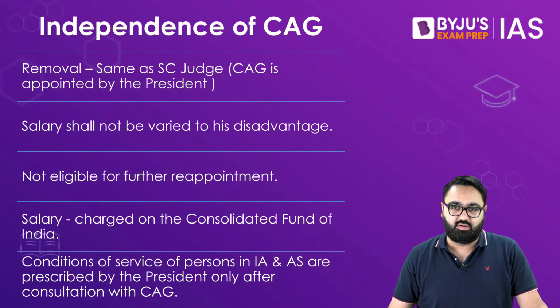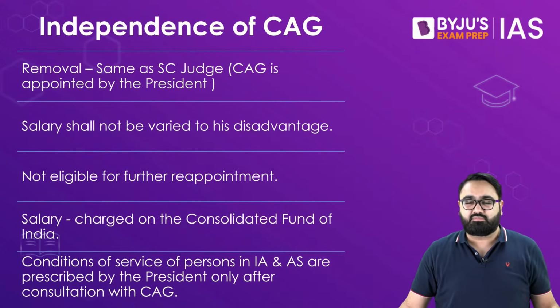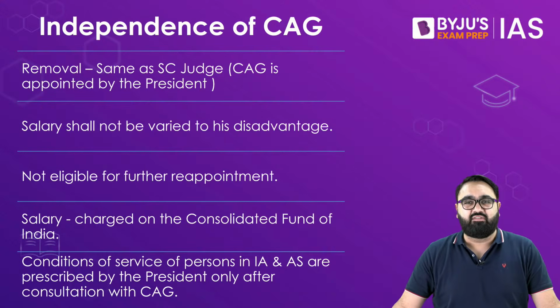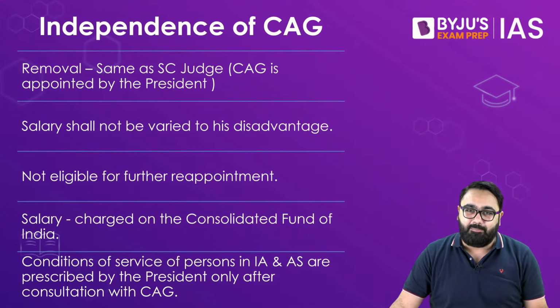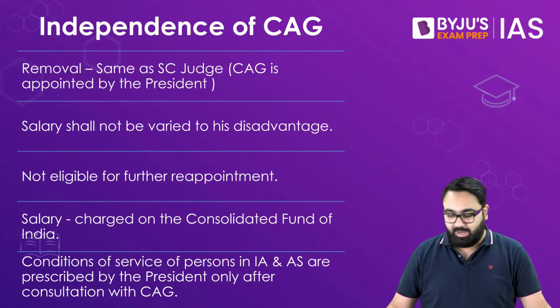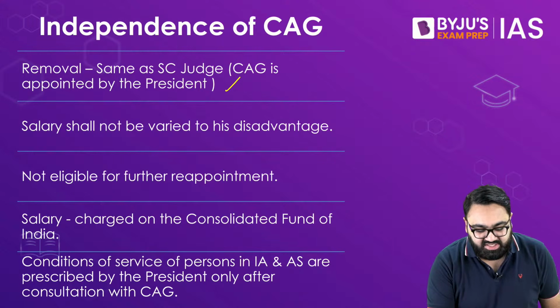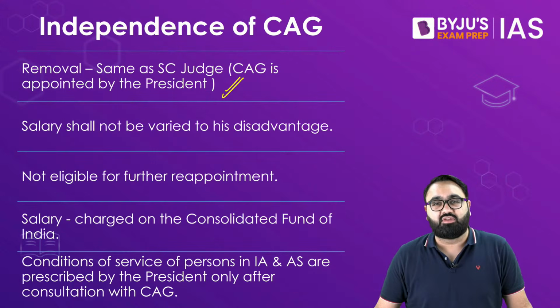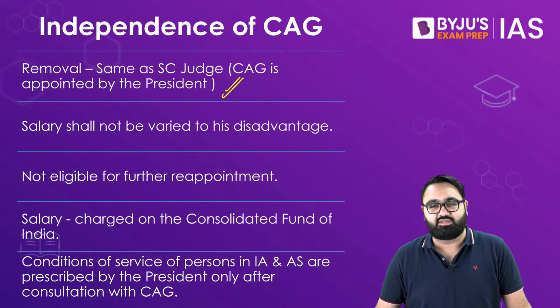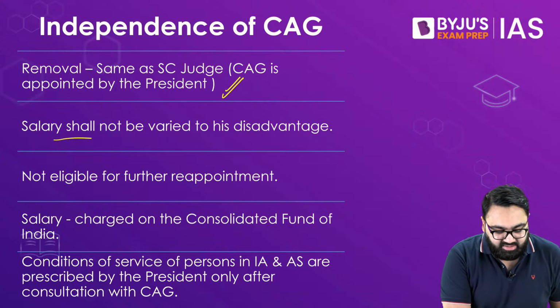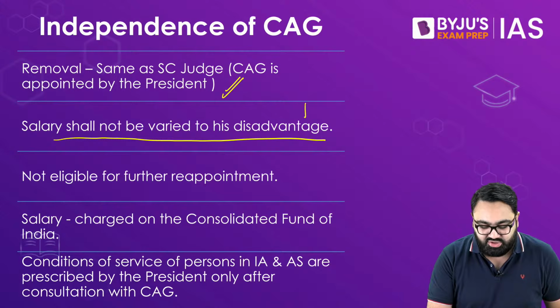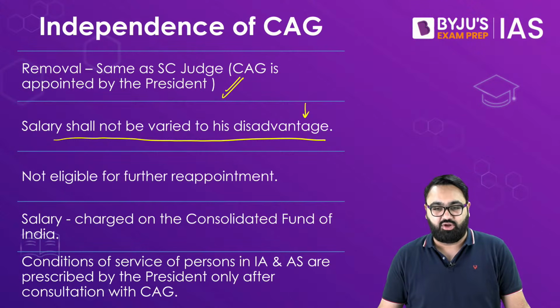Because it is such an important office, there are certain provisions given in the constitution to ensure that the CAG has adequate independence in its working. For example, the removal of the CAG is extremely difficult. The removal process is the same as that followed in the case of a Supreme Court judge, meaning that you need a special majority in both houses of the parliament, which is very difficult to achieve. Then, the salary of the CAG, like many other constitutional positions, cannot be reduced to his or her disadvantage during his or her tenure.